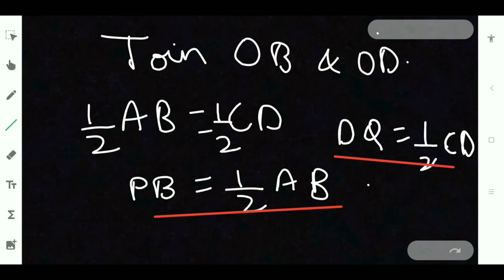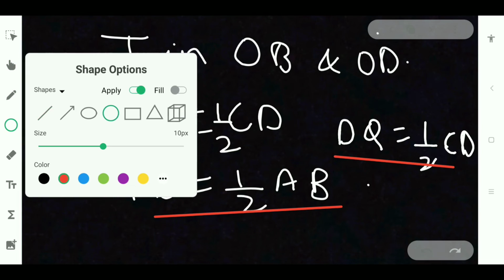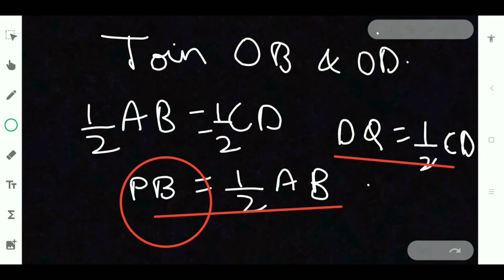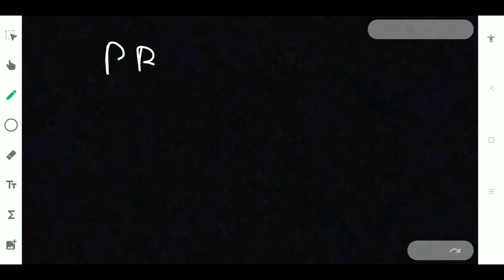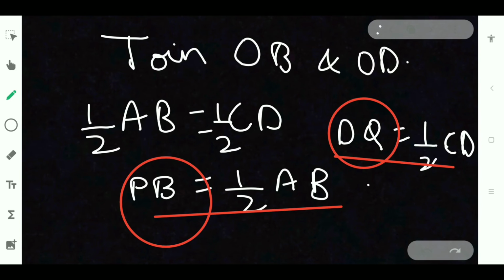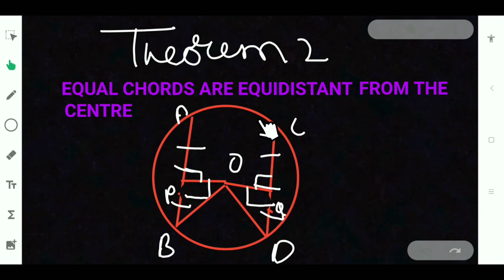So now here half of AB is equal to half of CD. So PB will be equal to DQ. PB equals DQ. That is the first one we have proved in the triangle.